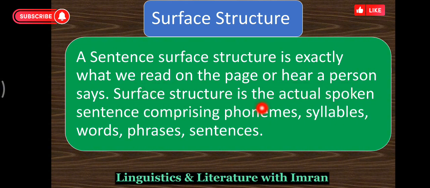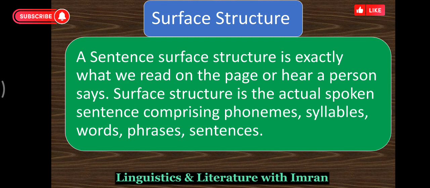Surface structure is the actual spoken sentence, comprising phonemes, syllables, words, phrases, and sentences. Then what is a deep structure? Deep structure is an abstract level. Surface structure is a concrete level, the way we hear, utter, and write sentences, while deep structure is an abstract level.